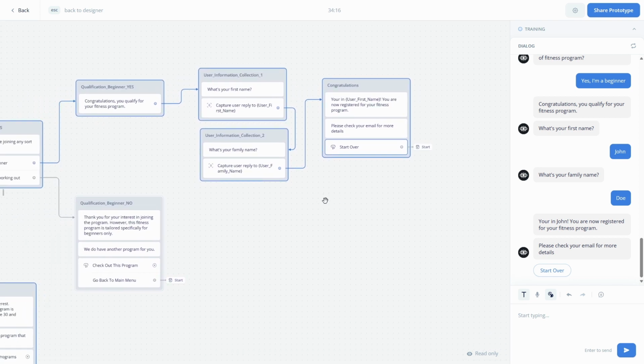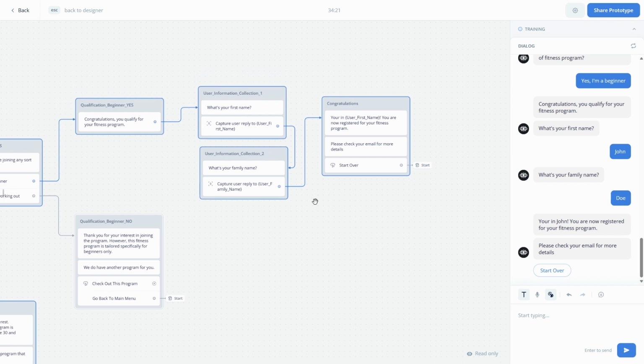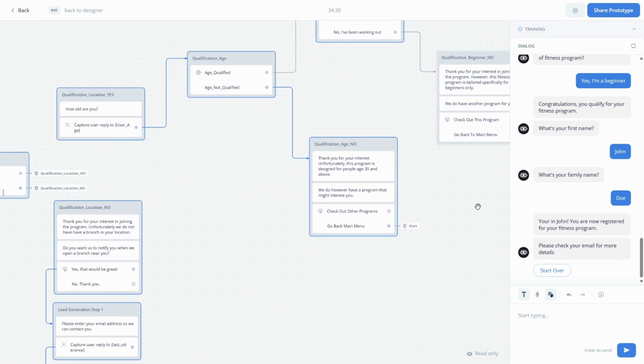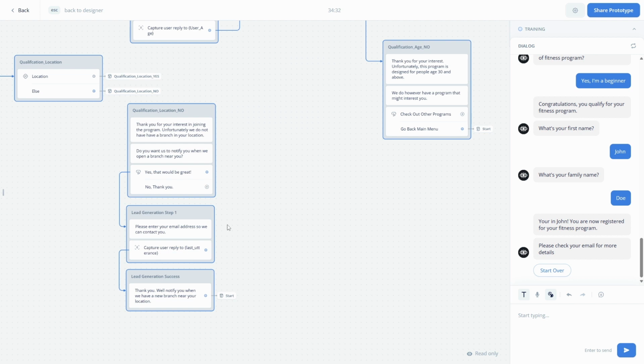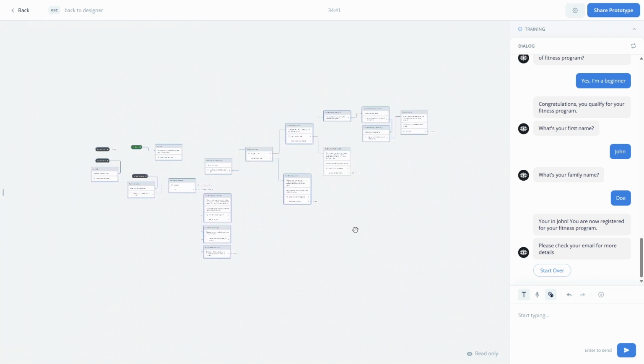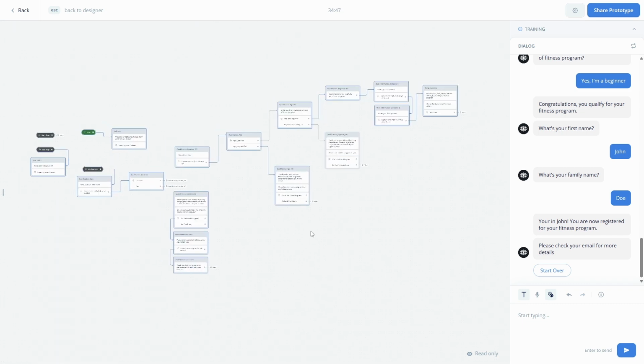Again, we're skipping APIs for now. For example, after you collect your information, you have a winning lead. You send this to an API so you can store this in a database or in a Google Sheet. And for example, where's our lead gen? In this lead gen as well, if you collect the email, you use an API, you send it over to a database or a Google Sheet. But overall, we now have a basic skeleton of how you would deal with multiple criteria if you're qualifying a user. So I hope this was easy enough to follow that you can build this on your own.